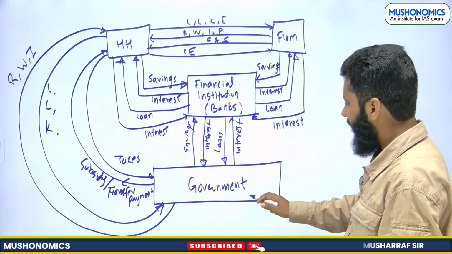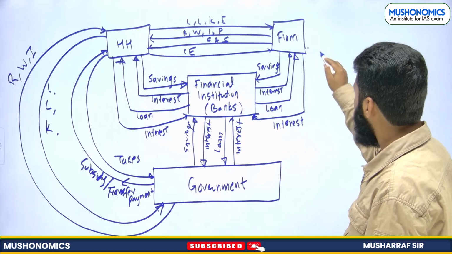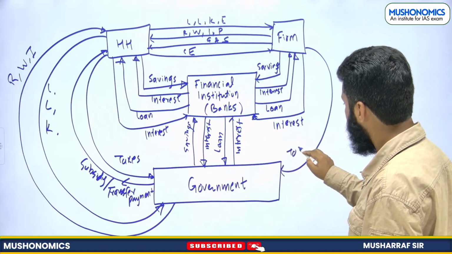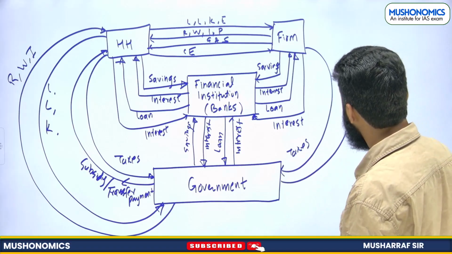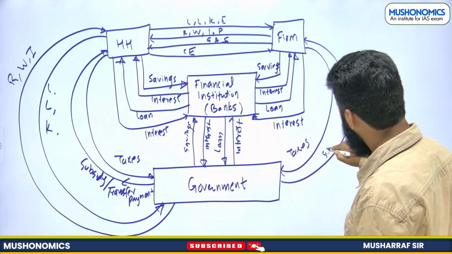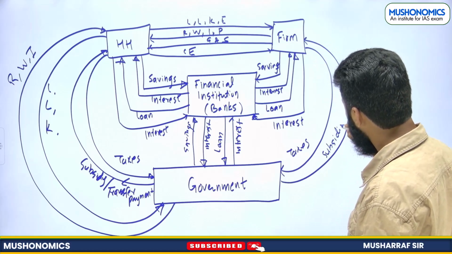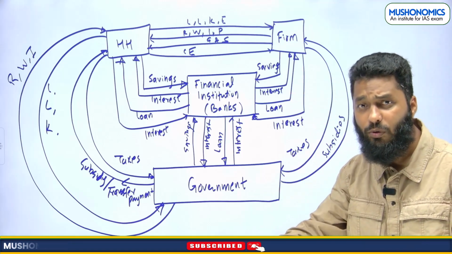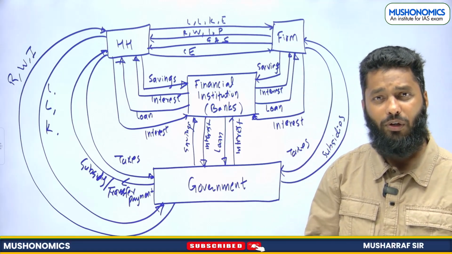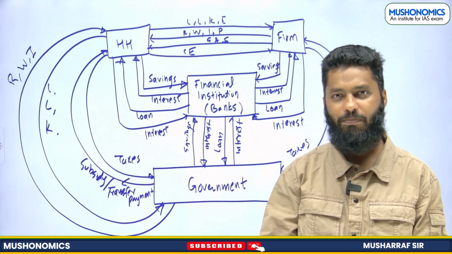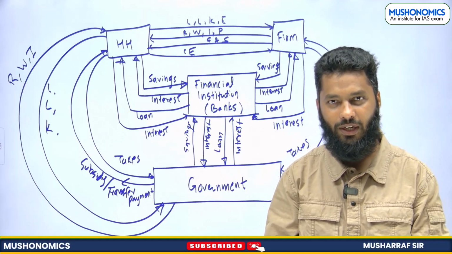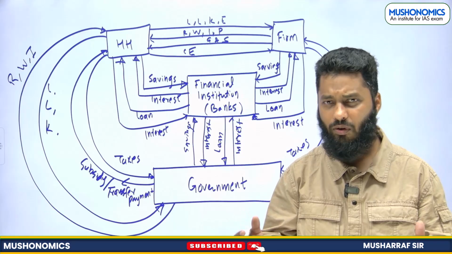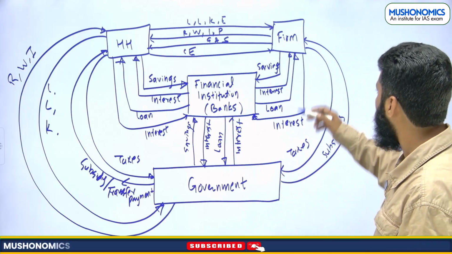Now let's talk about firms. What are firms providing to the government? So first thing first, firms are paying taxes. Government is also giving some subsidies to firms. Subsidies to firms. Now, when firms are producing goods and services, government also purchases a lot of goods and services. Government purchases stationery, government purchases chairs, tables, right? All things. Government is also spending a lot in the economy.